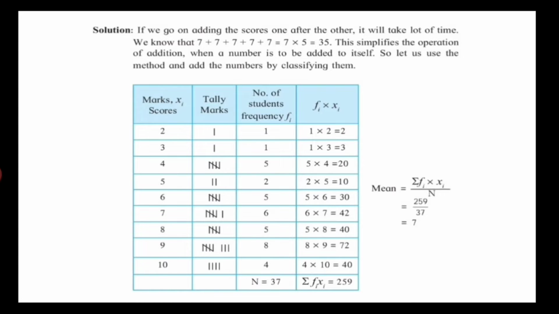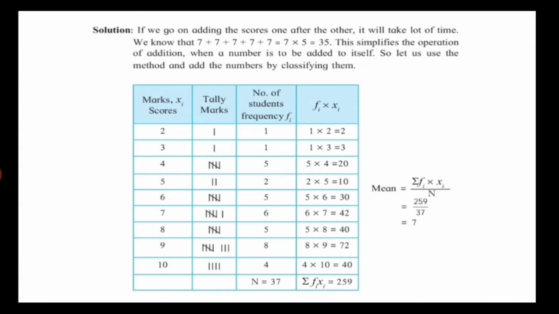We know that 7 plus 7 plus 7 plus 7 plus 7 means adding 7 to itself 5 times. Instead of adding 7 five times, what should we do? We can multiply 7 by 5. Adding 7 five times and multiplying 7 by 5, the answer is the same, 35. But multiplication takes less time compared to adding. So this simplifies the operation of addition when a number is to be added to itself.